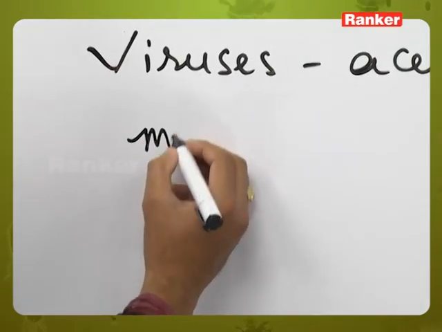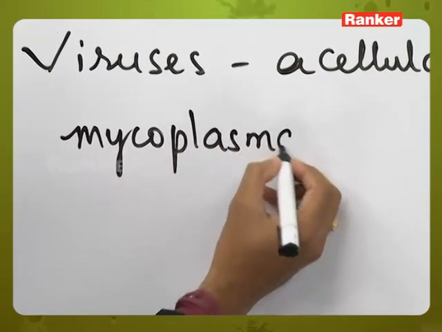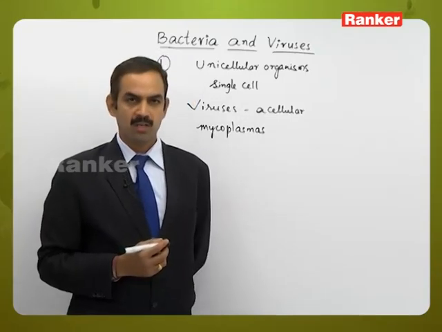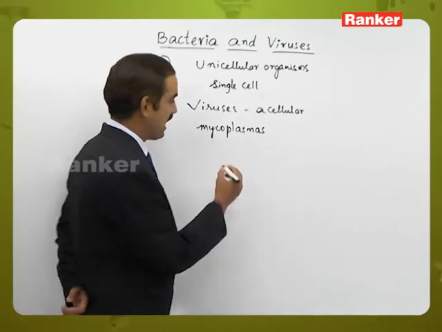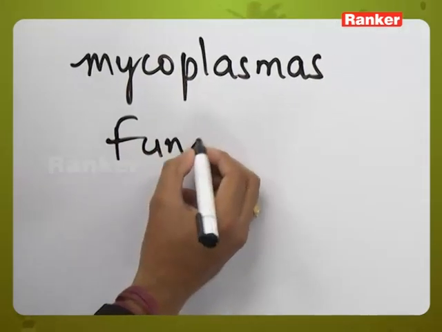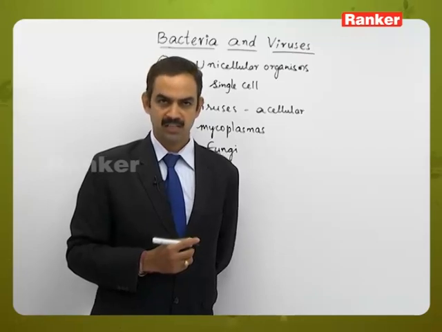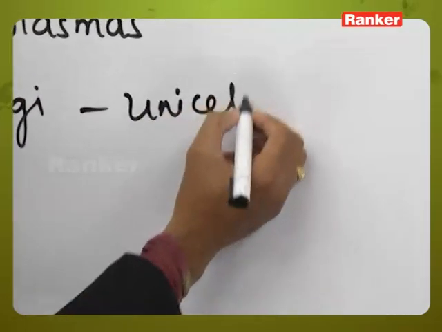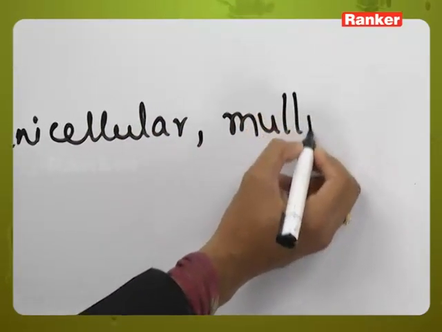Some other group of organisms are called mycoplasmas. Mycoplasmas are also considered microscopic organisms, but they do not divide by binary fission. And the third group is the fungi. In fungi, some are microscopic in nature and some are unicellular. At the same time, there are some multicellular organisms also.